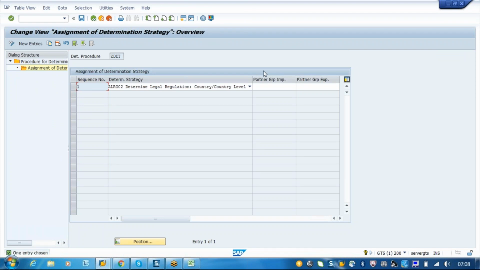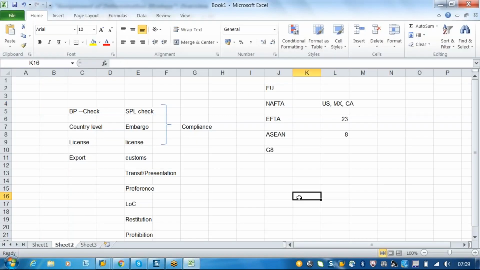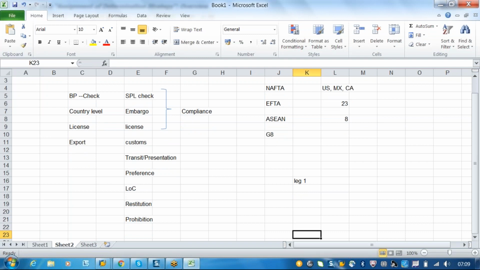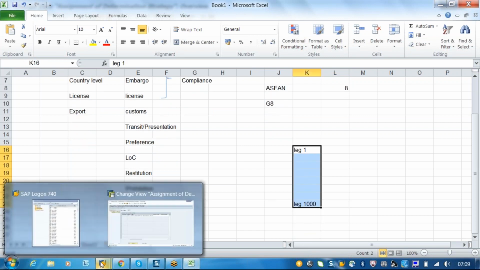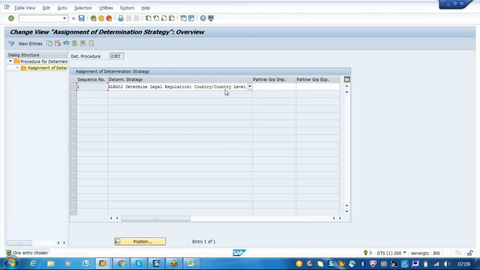Okay. No, determination is nothing but, see, in real time what will happen is we will be having not a single legal regulation, right? We are dealing with a number of them. So let's say legal regulation one like this, we have 1,000 legal regulations. Basically for country to country. So now which legal regulations should the system determine within this 1,000? That is what our settings are doing. So we will be minimizing the number of legal regulations determined.